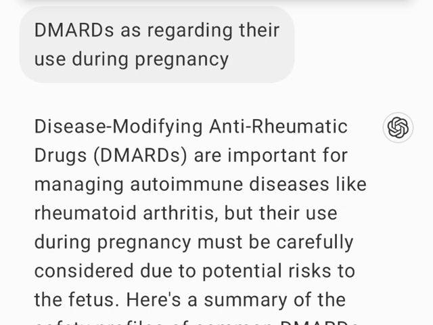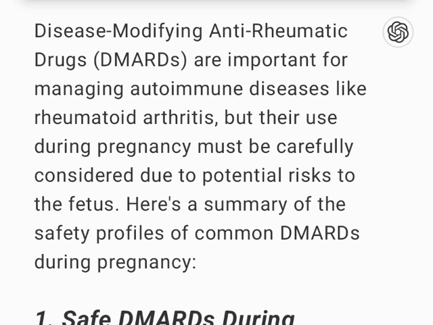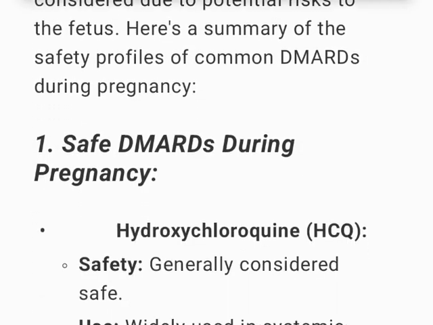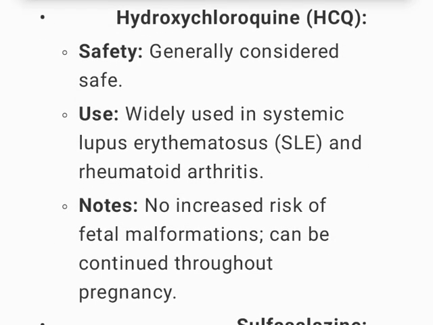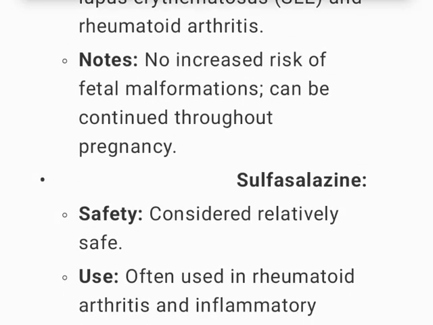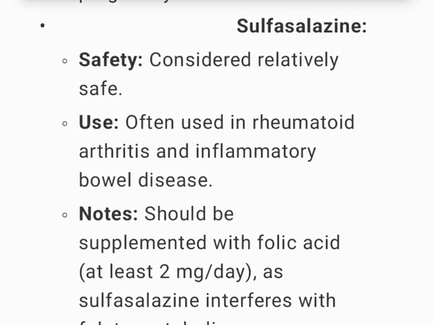Disease-modifying anti-rheumatic drugs, DMARDs, are important for managing autoimmune diseases like rheumatoid arthritis, but their use during pregnancy must be carefully considered due to potential risks to the fetus. Here's a summary of the safety profiles of common DMARDs during pregnancy. Safe DMARDs during pregnancy. Hydroxychloroquine, HCQ. Safety, generally considered safe. Use, widely used in systemic lupus erythematosus, SLE, and rheumatoid arthritis. Notes: no increased risk of fetal malformations, can be continued throughout pregnancy.